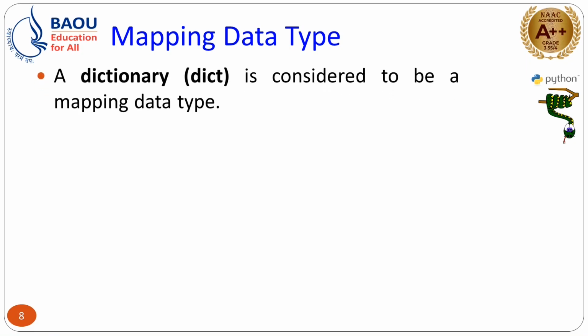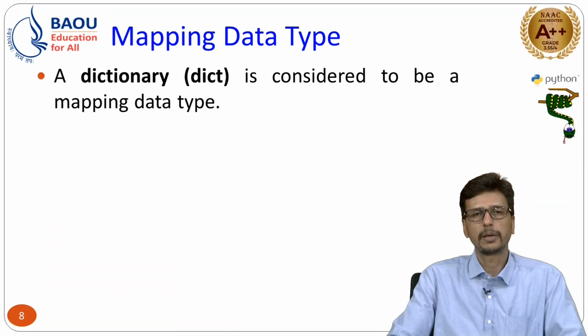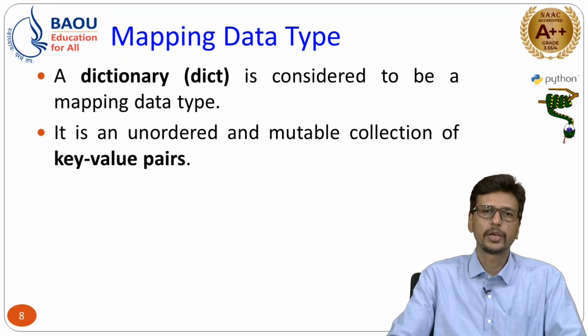Then after that, mapping data. Mapping is nothing but when you want to map with some value, in that case you use mapping. So there is one data type called dictionary, the short form is dict. You can use it as the mapping data type. So normally you use a key and value pair. Here you have to define the key and map a value with that particular key.